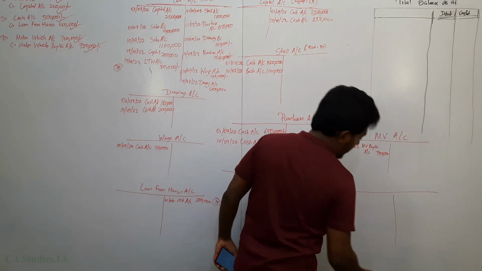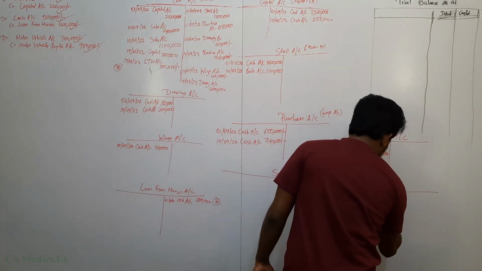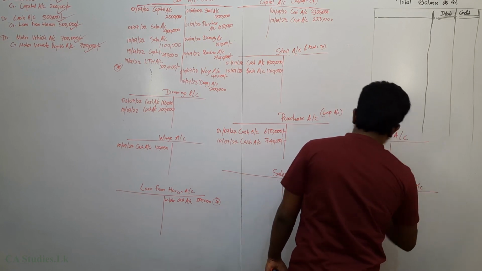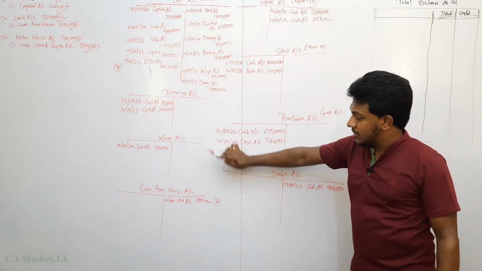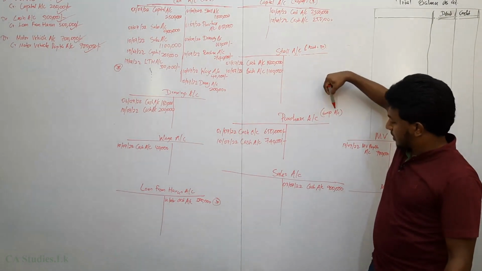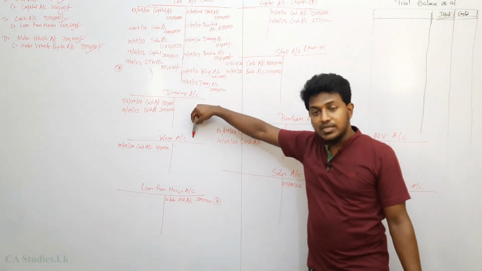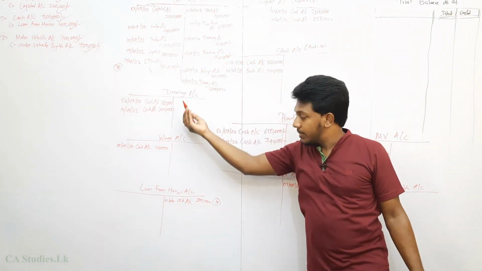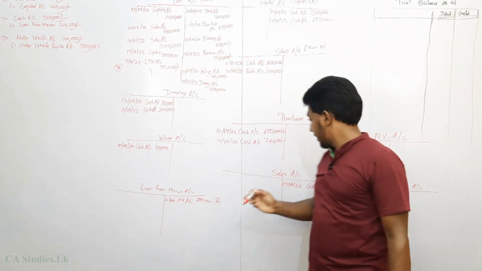Don't think that is opening a more trial balance is annoying. We should open a motor vehicle payable account. I didn't write the financial statement element names here. If you want, write: capital is equity, purchase is expense, sales is income credit side, wage is expense debit side, drawings is reduction of capital, so debit side, loan from Harun is liability credit side, right?